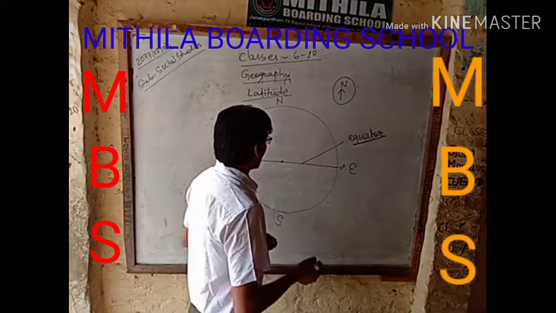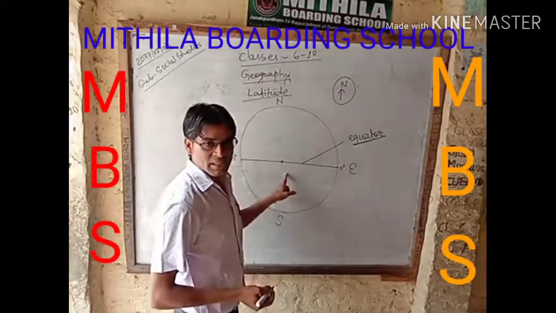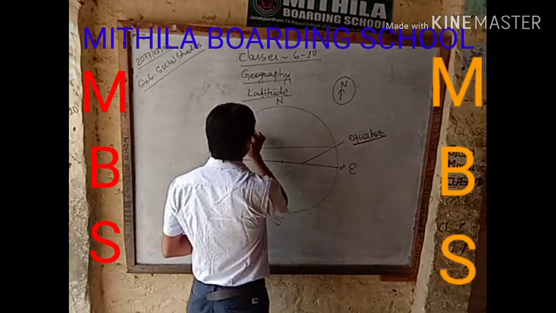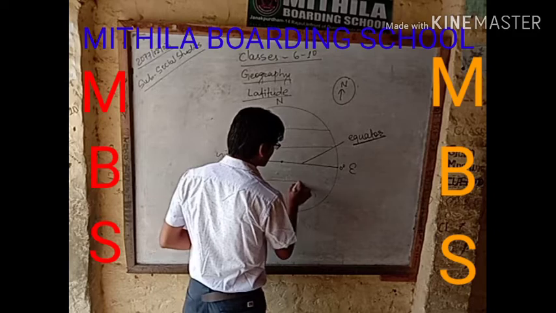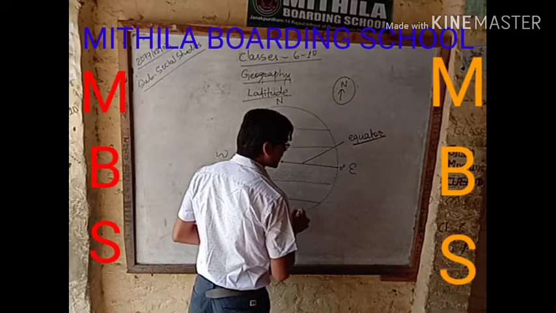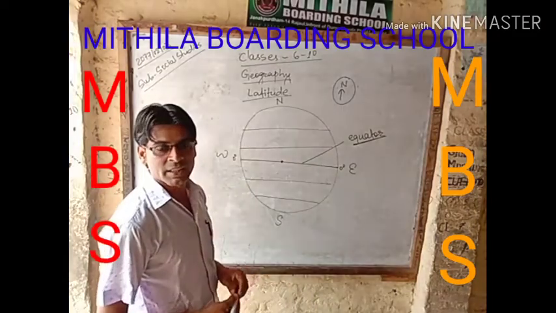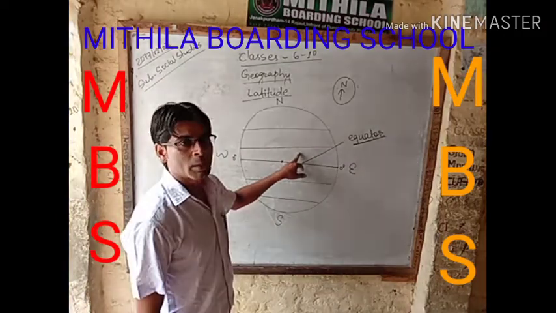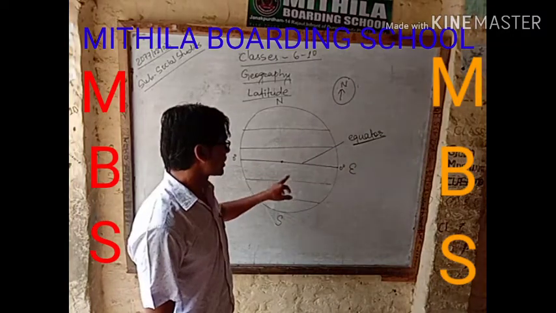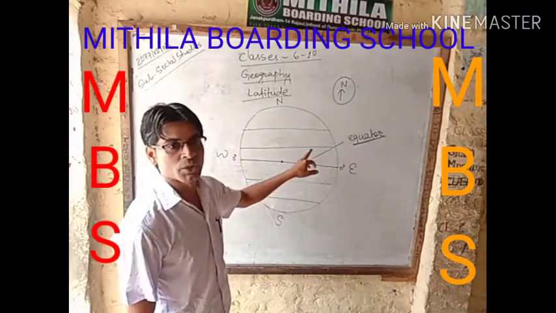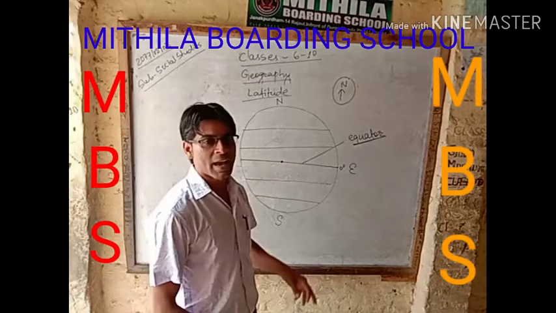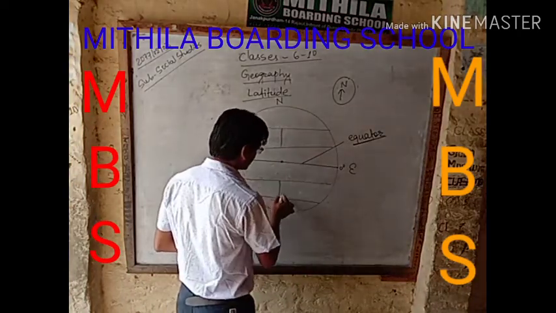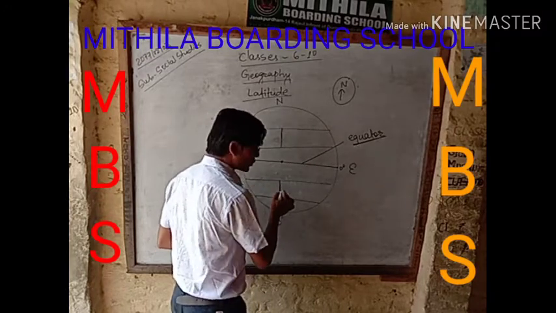Now, the other lines which pass parallel to the equator in the north and south are known as latitudes. The imaginary lines which are parallel to the equator, passing through the north and south of the equator from east to west, are known as latitudes. These lines are latitudes.